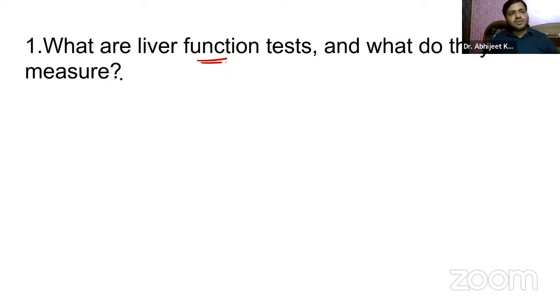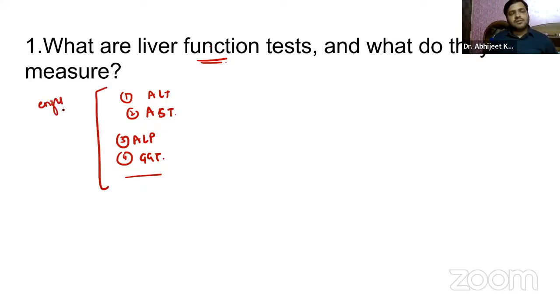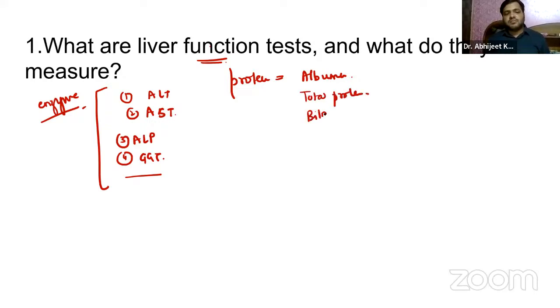And the ones which you have to remember, we already know we have alanine aminotransferase, aspartate aminotransferase, AST, alkaline phosphatase, we have gamma glutamyl transferase, right? So that is what you have to remember. These are measuring the liver enzyme levels. If we talk about the protein levels, guys, you already know we have the serum albumin levels, right? Low level can indicate again the liver disease. The total protein levels, the total protein, bilirubin, right?